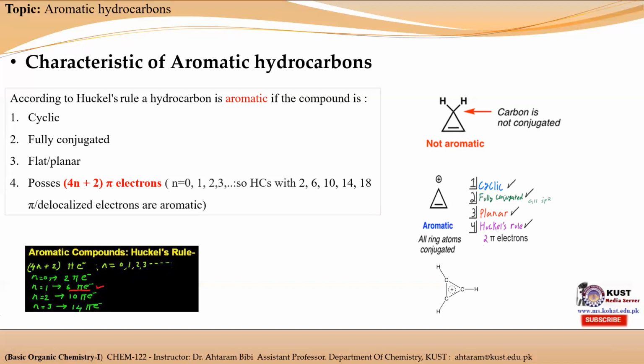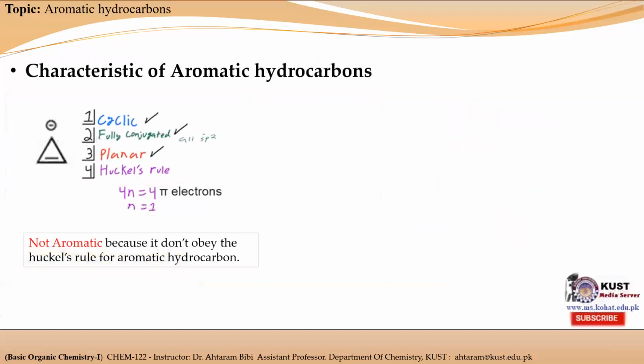Let's apply these properties on certain other molecules. The next example is the cyclopropenyl anion molecule. We can see that it is cyclic. It is fully conjugated: we have an sp2 hybridized carbon, an sp2 hybridized carbon, and we consider this one sp2 hybridized as well, because the negative charge is delocalized over the 3 carbon atoms. It has a planar structure and it possesses 4n pi electrons.